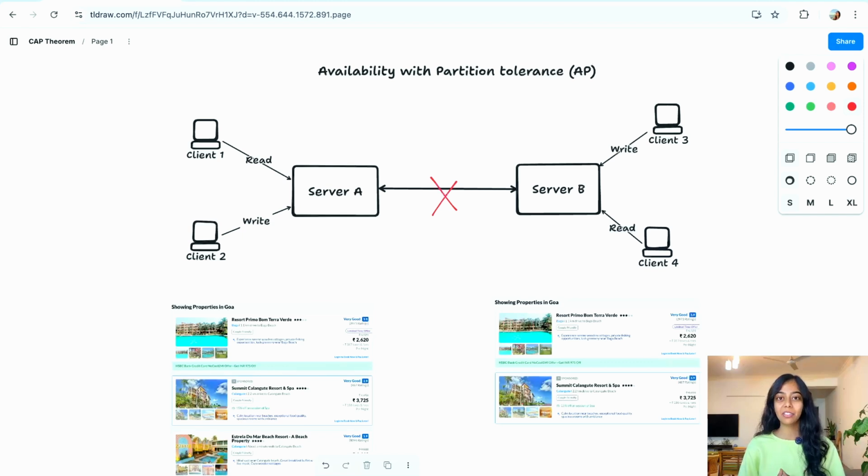When they made this decision, they made it knowing that whenever there is a network partition between their servers, their property search page will continue to be available and serve travelers' requests. Even though some of the travelers might see inconsistent results, if you think from a traveler's perspective, you already have hundreds of properties to look at and search from. So a couple of missing properties or additional properties aren't going to even be noticeable. So this is what AP stands for.